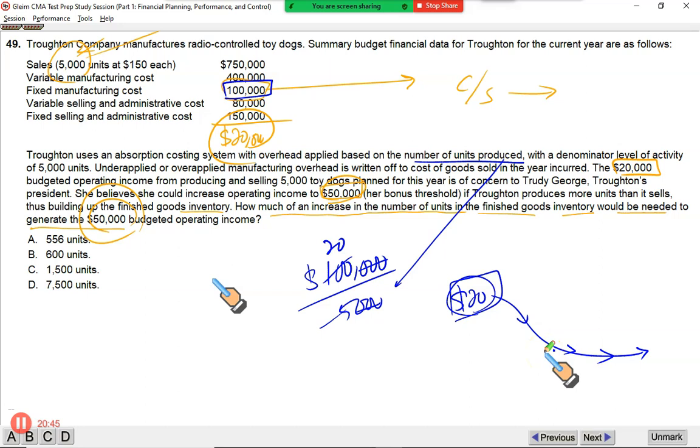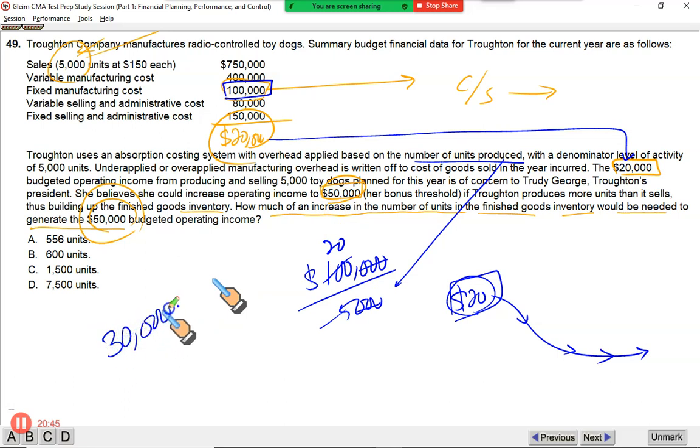Now, if each unit takes $20 with it, and we want an additional, because already we are getting $20,000 profit, we need to take our profit level from 20 to 50,000, which means our profit should go up by $30,000.